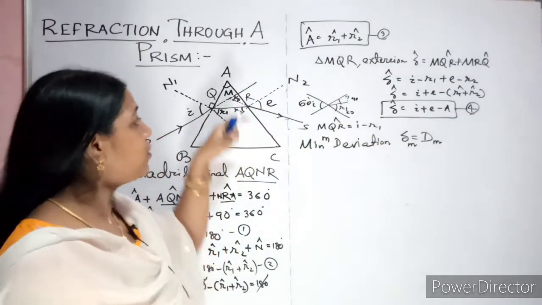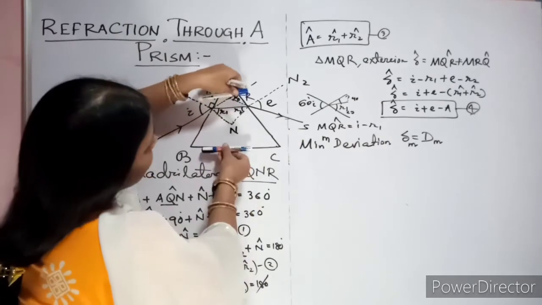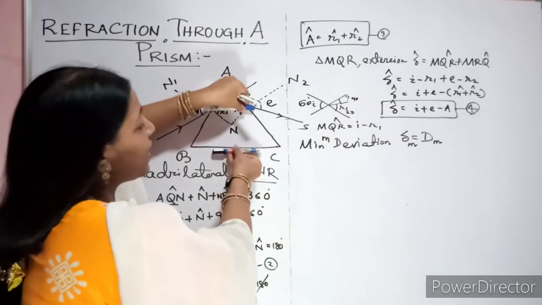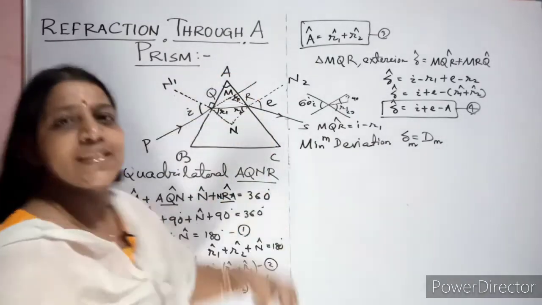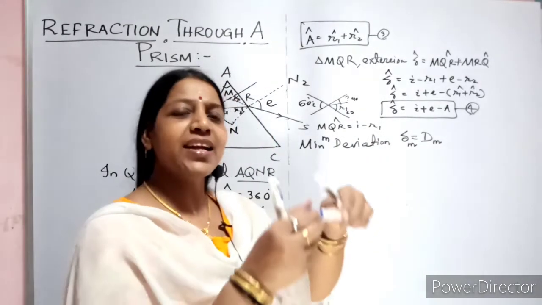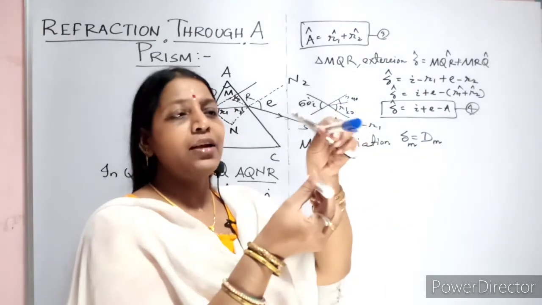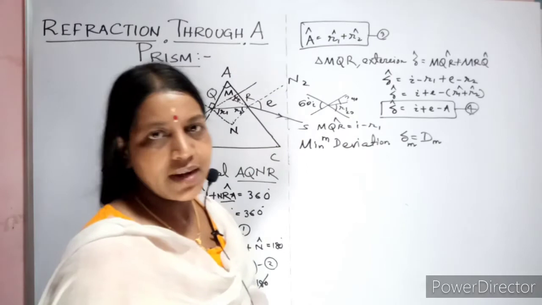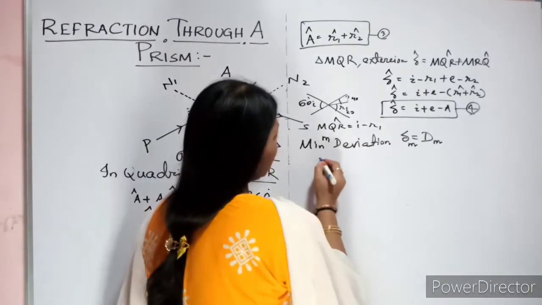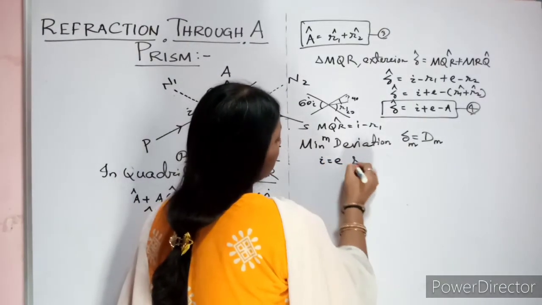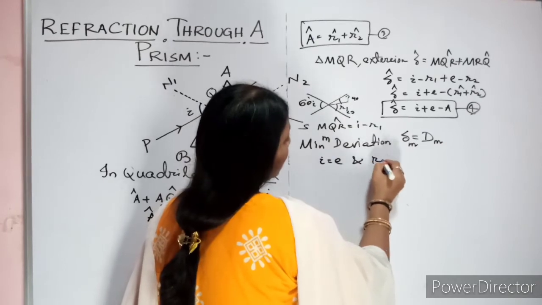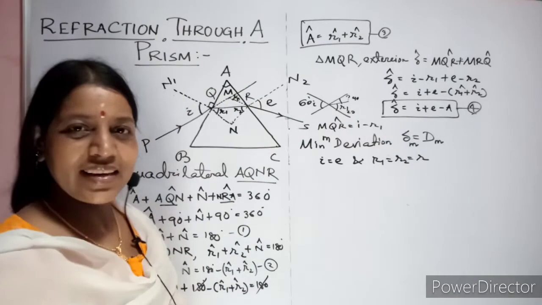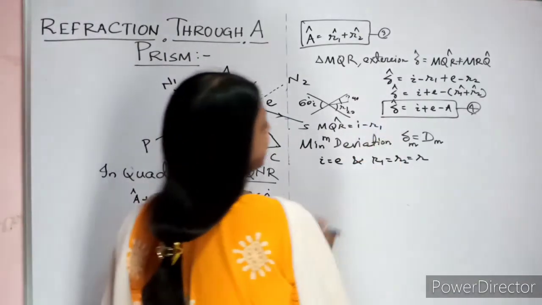When R1 equals R2, what will happen? This line and this line both will be parallel to each other, or this line will be parallel to this. This is nothing but your base. So your refracted line will be parallel to the base. Fine. Then only there will be minimum deviation. Simple. So for minimum deviation, what is the condition? I equal to E and R1 equal to R2 equal to R. Clear? Simple. So now substitute in the equations.